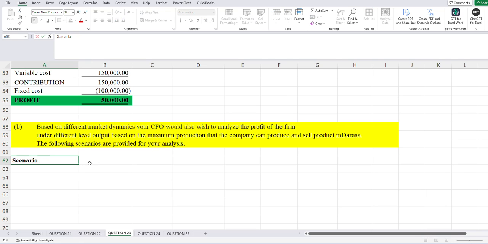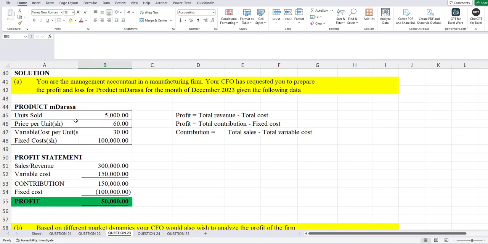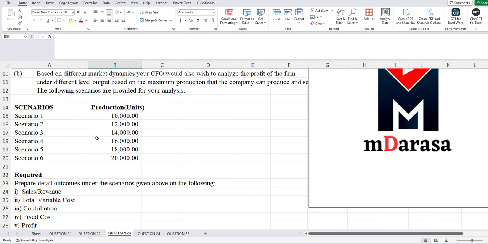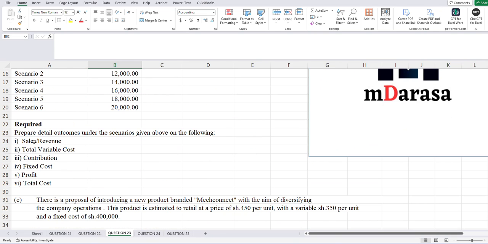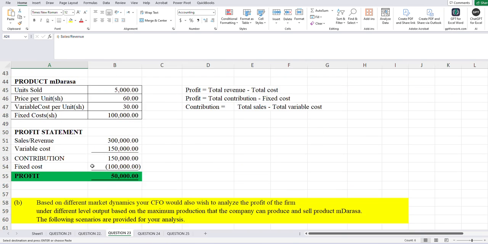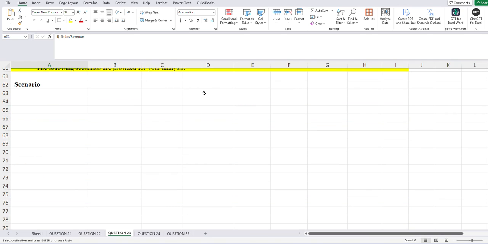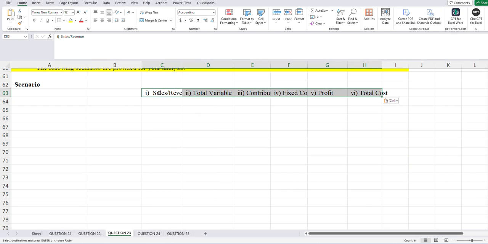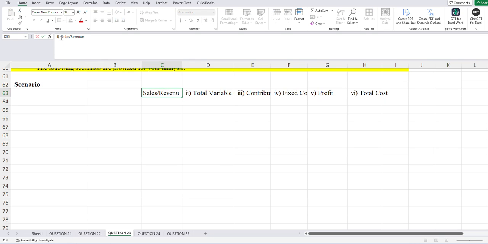So a good examiner wants us to determine our profit, given these levels, given this data, which I'm going to transpose so that we have it here clearly.